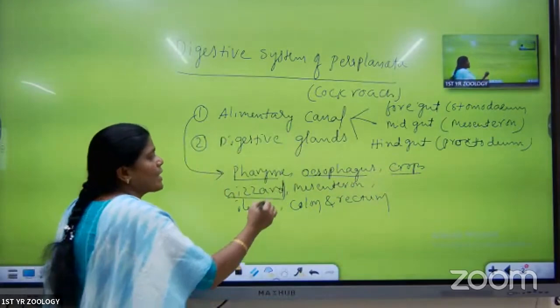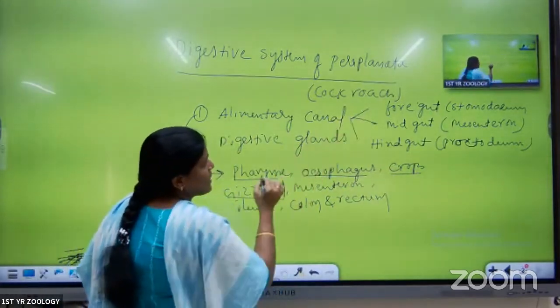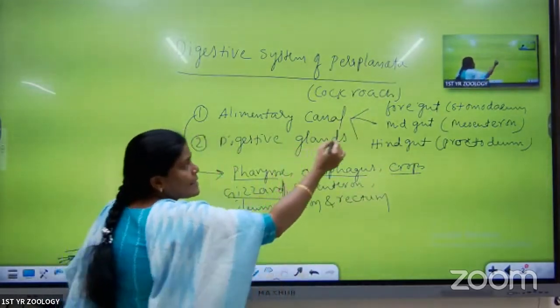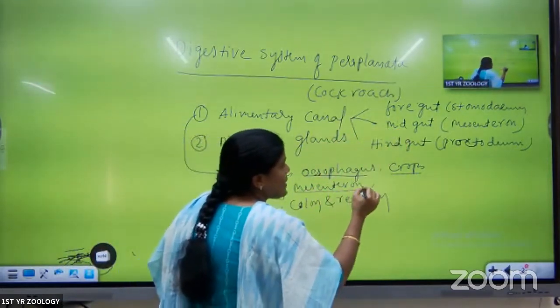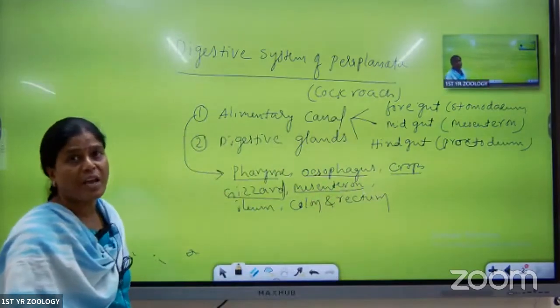Crop opens into the gizzard. The foregut has these parts present. The next part, the middle part, is called the midgut. Midgut is also called the mesenteron. This is a tube-like structure. I will draw the diagram.